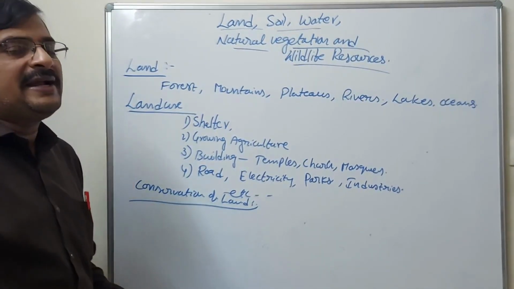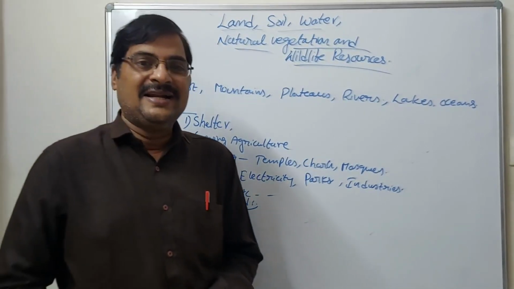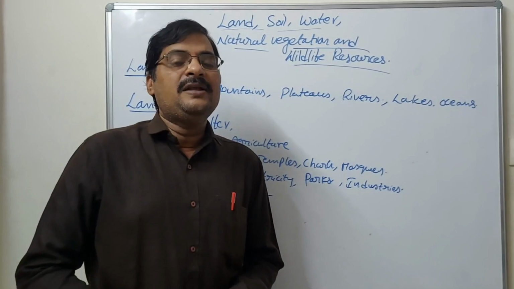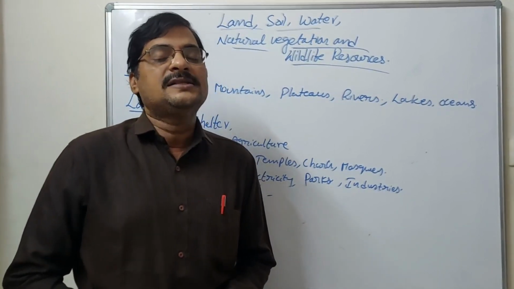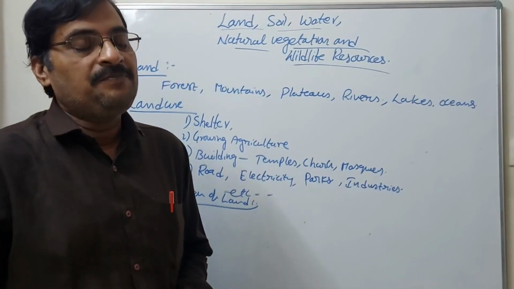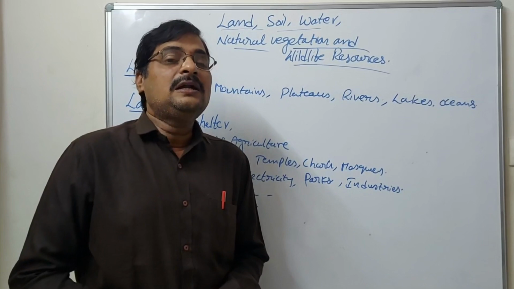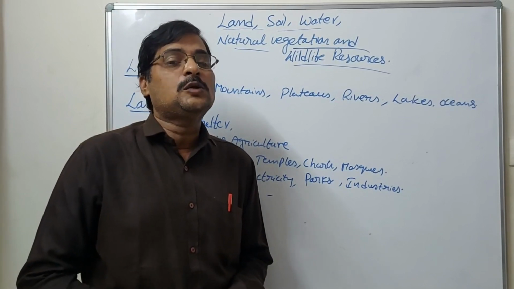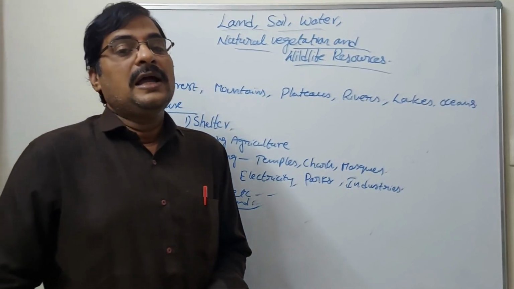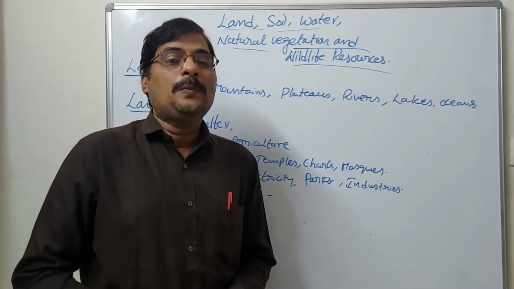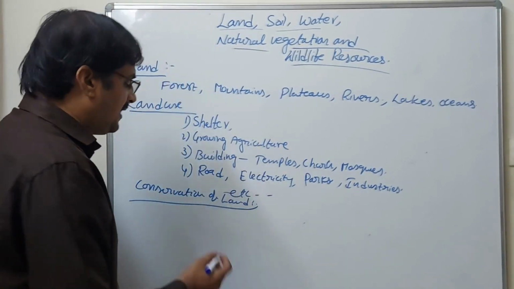There are two kinds of land: yielding land and unyielded land. Yielding land means land used for the development of crops. Unyielded land is not at all suitable for the development of crops. So, cropped land, uncropped land, cultivated land, uncultivated land.